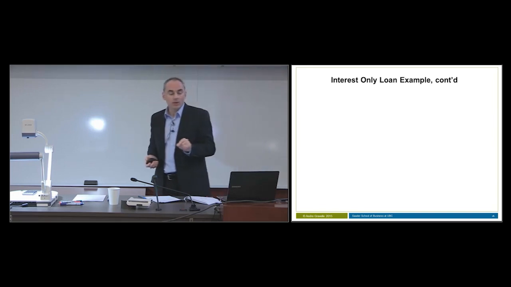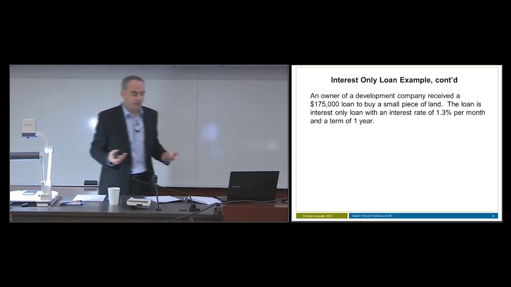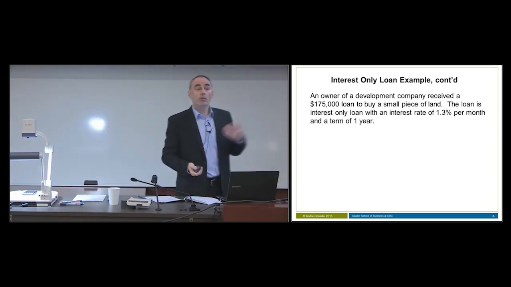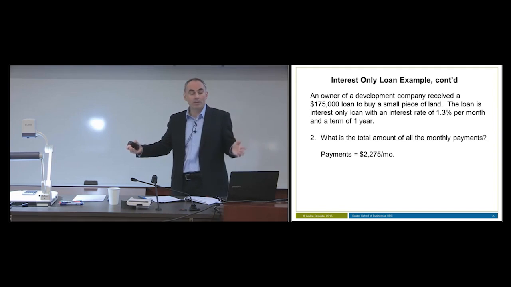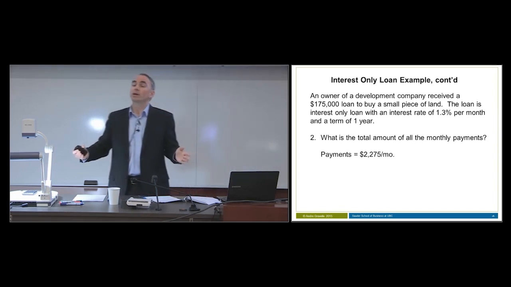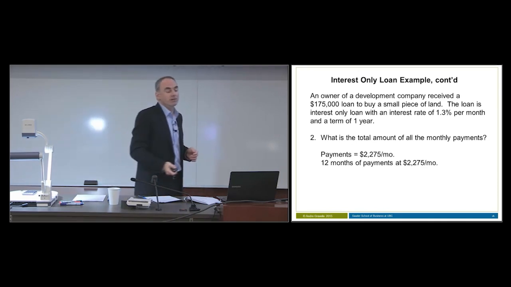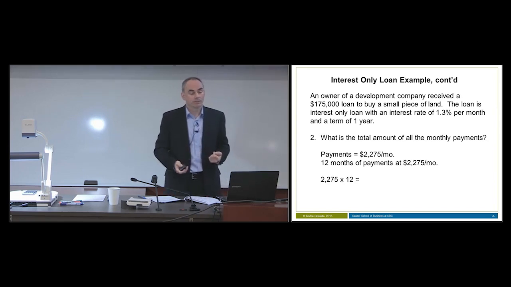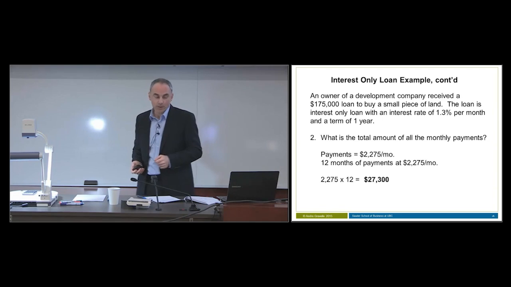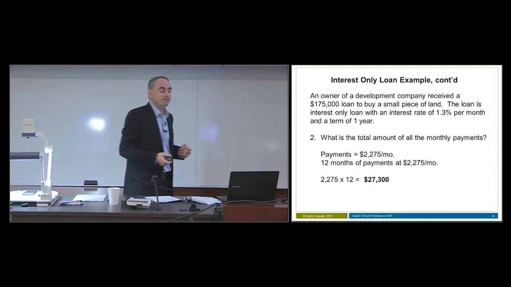What if we asked, what is the total amount of all of the monthly payments? Well, we know from our calculation a moment ago, the monthly payments were $2,275. If we want the total amount of all the monthly payments, how many monthly payments will there be? Well, it's a term of 1 year, but because we're making monthly payments, there'll be 12 of them. So $2,275 per month for 12 months. $2,275 times 12, $27,300. So that's all of the payments. So you might get asked a question like that.